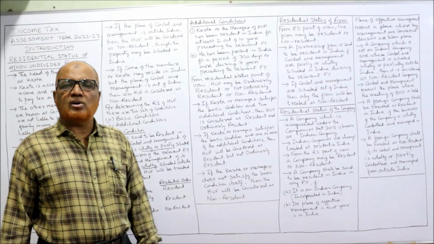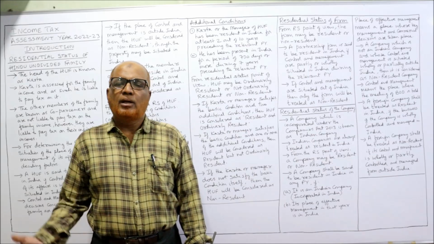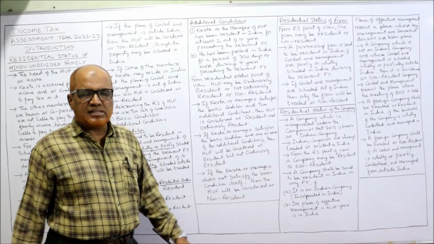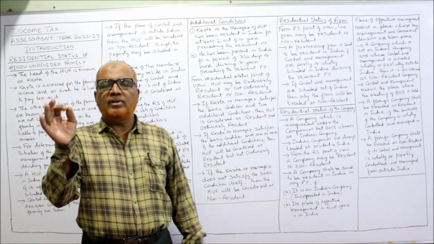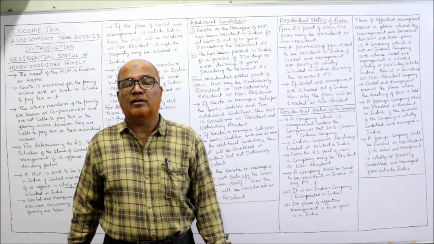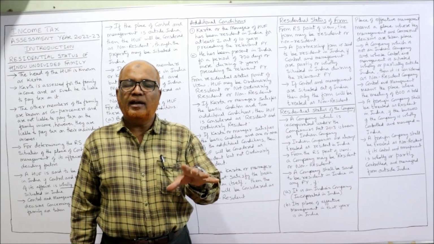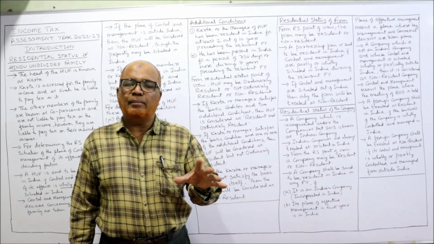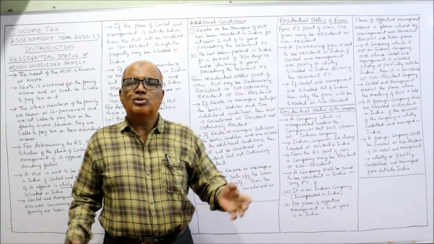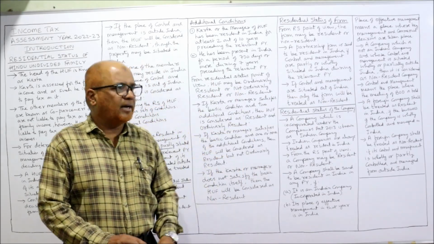Next comes residential status of a company, a joint stock company, limited liability company. That is also a person from income tax point of view. So how to determine the residential status of a company? First of all, a company which is incorporated under the Companies Act 2013, that will be an Indian company. First point. In India, all the companies, limited liability companies, are registered under the Companies Act 2013. So every company which is registered under the Companies Act 2013 will be called Indian company.